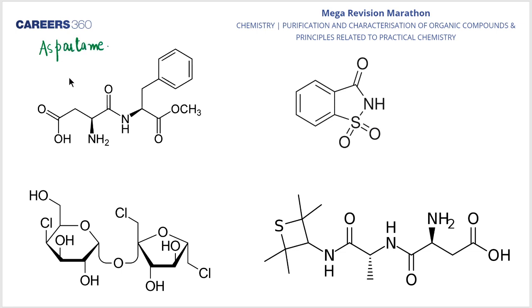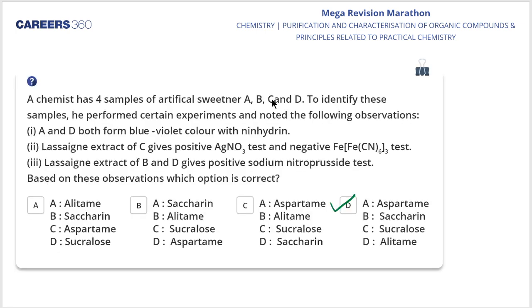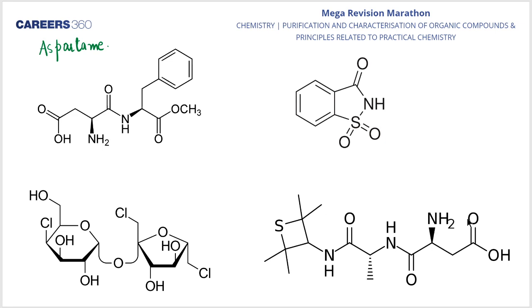Okay, my dear students. Now they are saying that A and D give the positive test with ninhydrin because both have free carboxylic and amine groups. So it is aspartame. And what is D? We have to know what D is. Can you tell me what D should be? It should be alitame, because it also has a free amino and carboxylic acid group. So this is our alitame. So A and D, you all know A is aspartame and D is alitame.